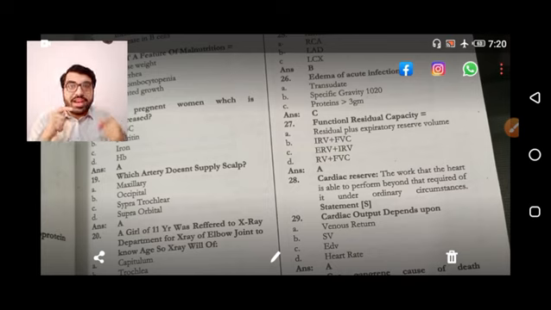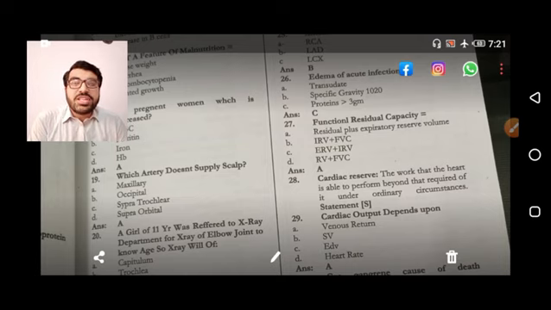Now what is meant by expiratory reserve volume? It is the volume of air that I exhale after the tidal volume is finished, up to my maximum intensity. For example, I am going to demonstrate it. All the air that I exhale after the tidal volume is finished is expiratory reserve volume. And what is expiratory capacity? Capacity always means the combination of two volumes. So tidal volume plus expiratory reserve volume is expiratory capacity.